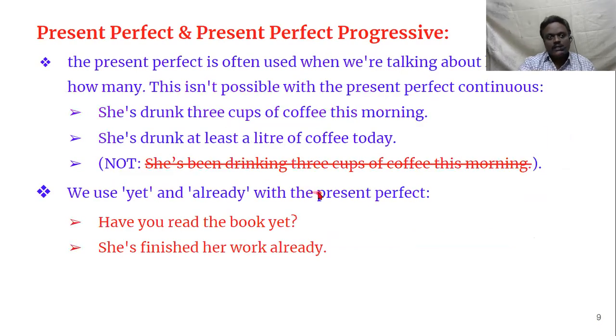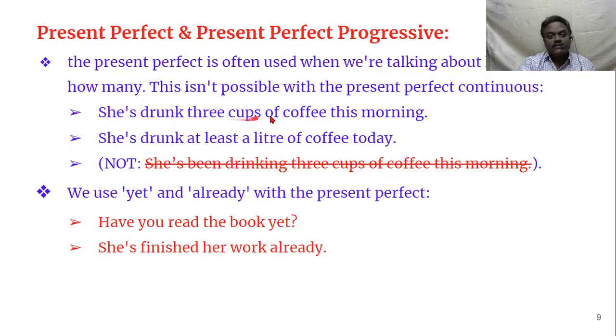Let us go to some more rules. The present perfect is often used when we are talking about how much or how many. This isn't possible with the present perfect continuous tense. When you are talking about how much or how many, you have to use present perfect tense. You cannot use present perfect continuous tense. Let us see here.